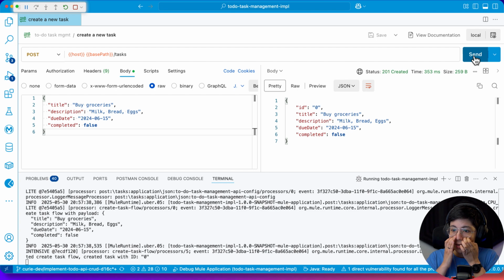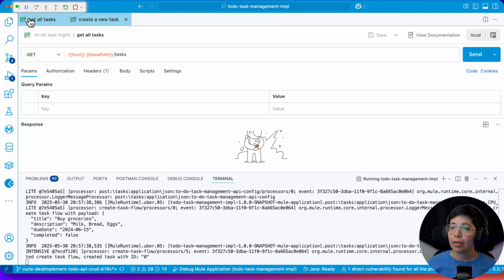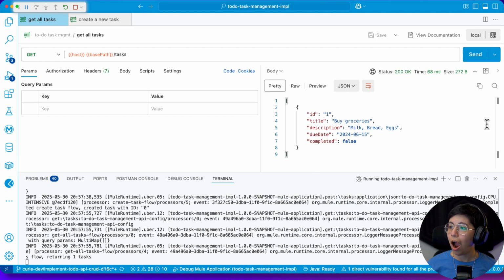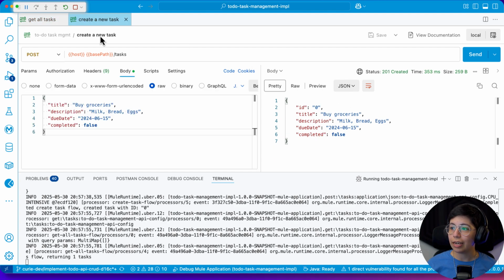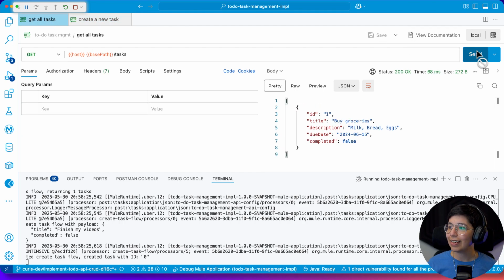Oh my god. It actually worked. It actually worked. No way. Okay, I do see an issue here: it is returning ID 1 and here it's returning ID 0, but oh my god, it's working. Let's see, finish my videos, send. Okay, the ID needs some working on, but it is creating the tasks.